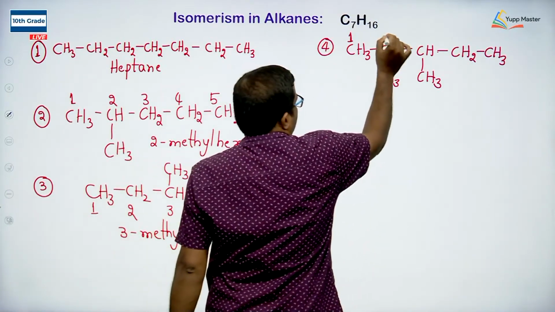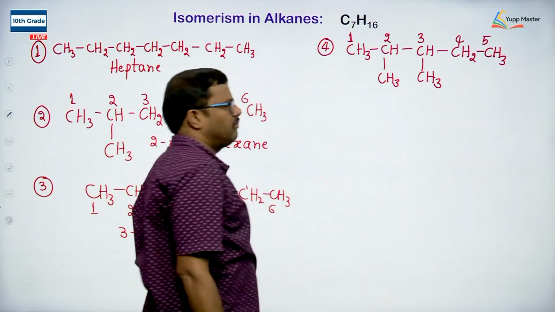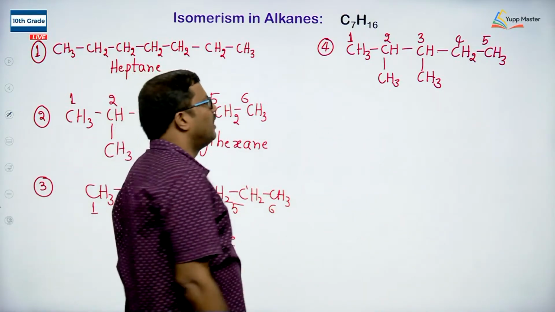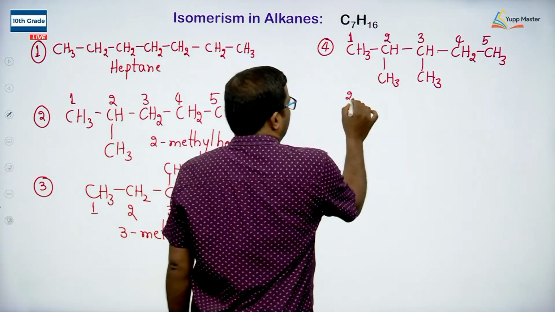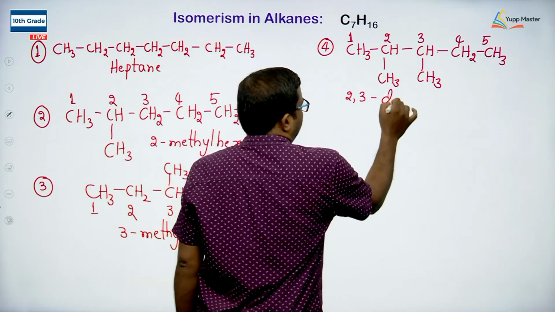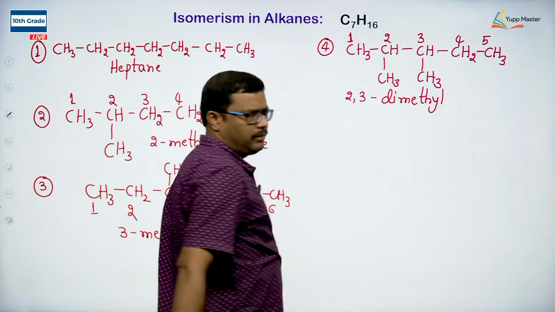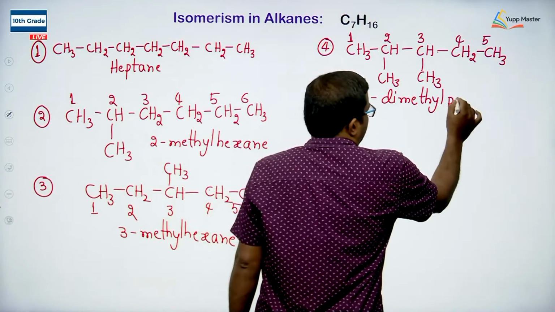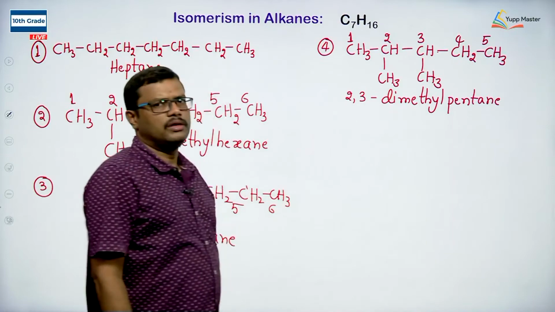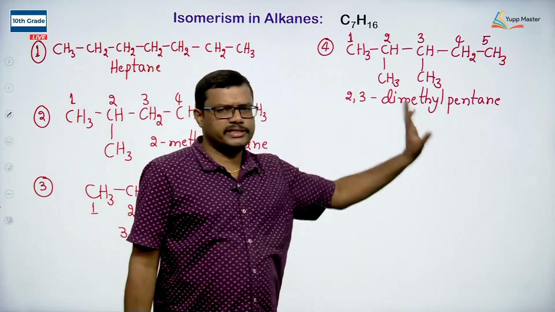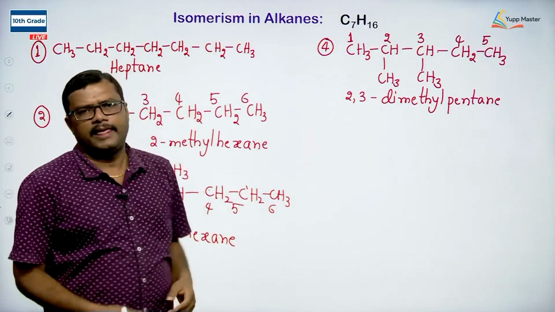If I number this chain by selecting the longest continuous carbon chain, at the second position I have a substitution and at the third position I have a substitution. So, I can write it as 2,3-dimethyl pentane. Just look at the number of carbon atoms. Pentane means 5, dimethyl 2, so 5 plus 2 is 7 carbons are present.